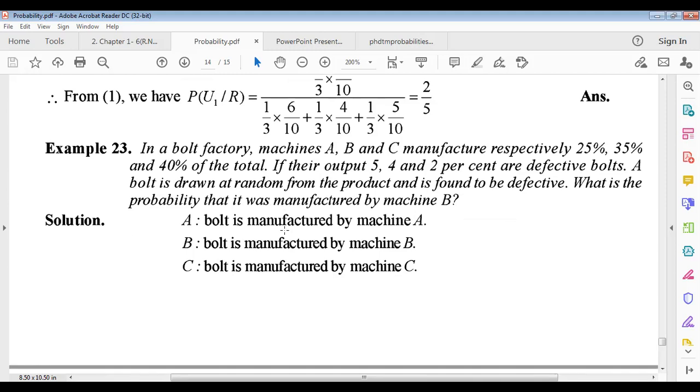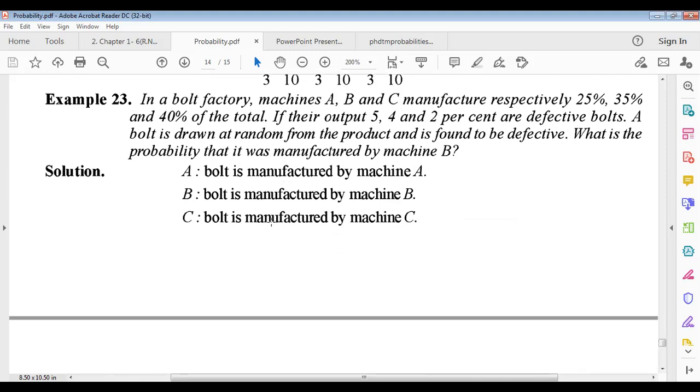Very easy. Now we are trying to understand an interesting example of a factory. In a bolt factory, machines A, B, C manufacture respectively 25%, 35%, and 40% of the total. There are 3 manufacturing machines: A, B, C. If their output of 5, 4, and 2% are defective bolts, that means machine A has 5% defectives, machine B 4% defectives, and machine C 2%.